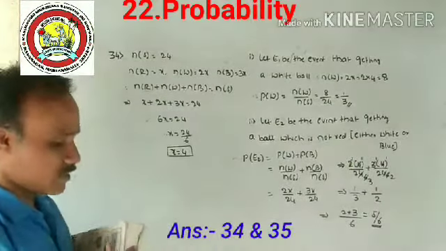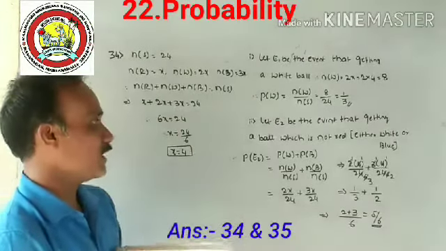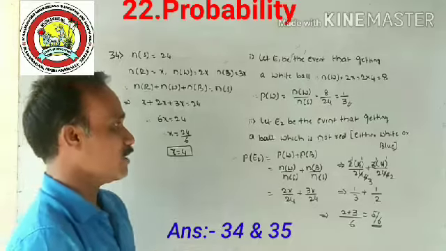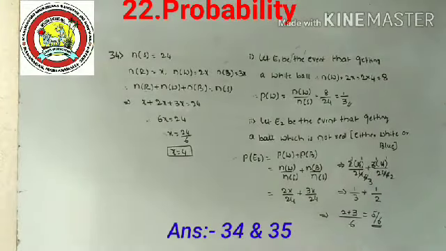So the second answer is 5 by 6, which is the probability of getting a ball which is not red, either white or blue. Okay, is it clear?